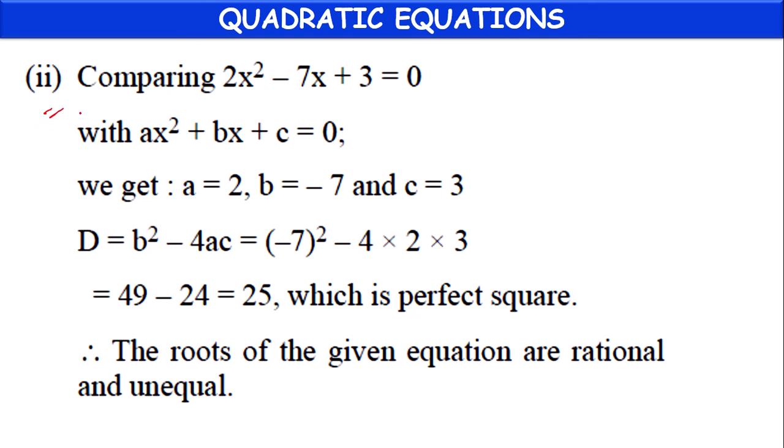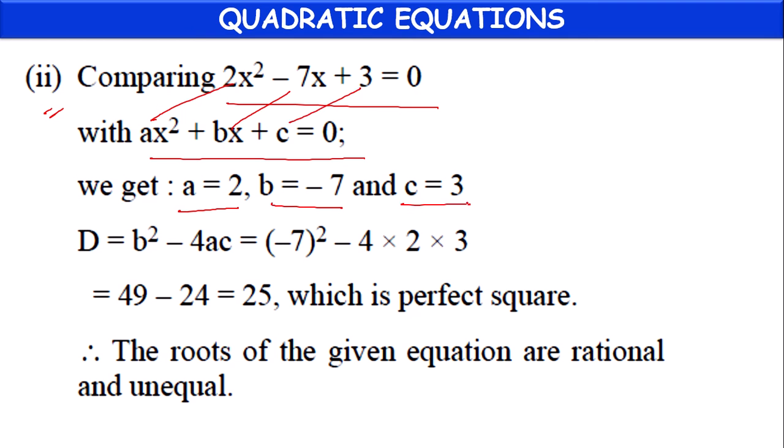Next, the second one. This is the equation. If we compare with the general form of the quadratic equation, we get a equal to 2, b equal to minus 7, c equal to 3. If you find the discriminant value, b square minus 4ac, in place of b, minus 7 whole square, 4 as it is, in place of a 2, in place of c 3.